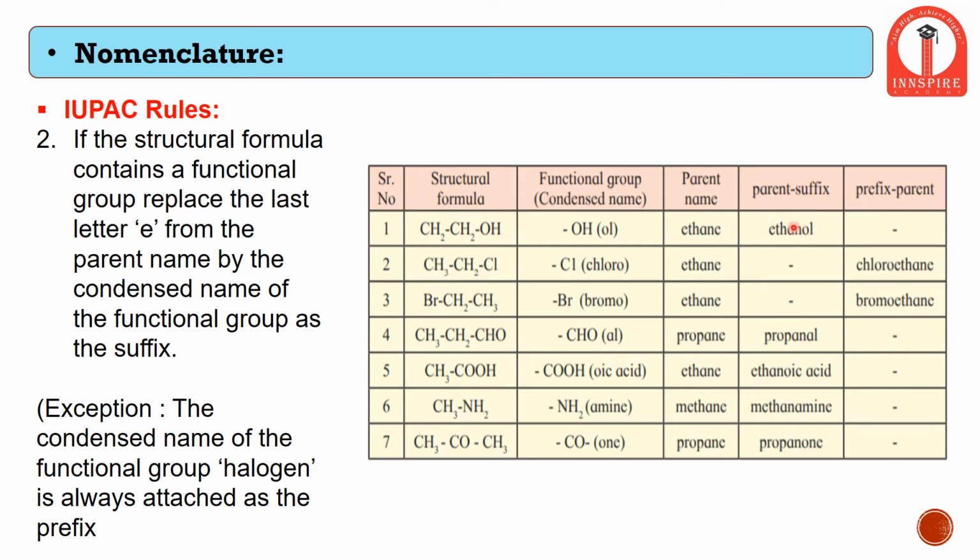Similarly, we can see this functional group is chloro, and it has 2 carbon atoms, so it is ethane since it has a single bond, but the functional group is chloro. Therefore this chloro is added as a prefix, that is, before the parent. So prefix is before the parent, suffix is after the parent. So it becomes chloroethane. Similarly, all of these chemicals can be labeled accordingly.